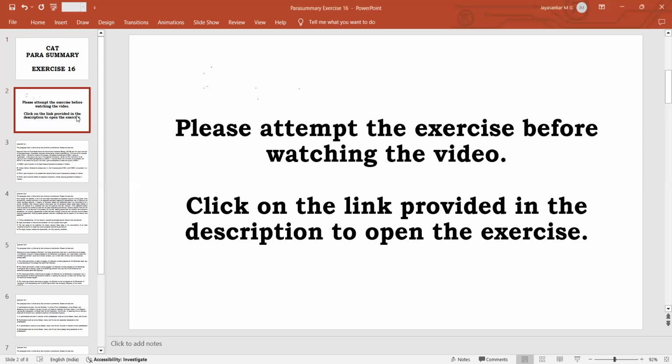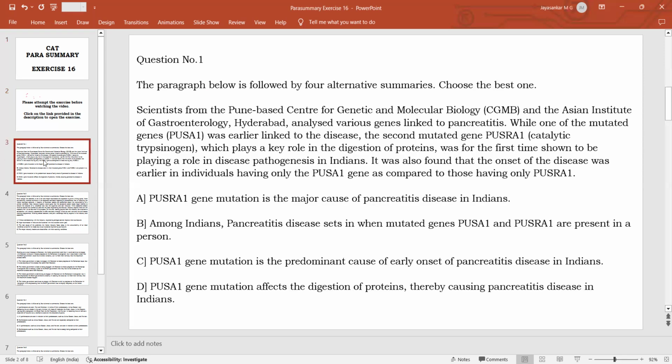So please attempt the exercise first and then watch the video so that your learning becomes perfect and all your doubts are cleared, and whatever learning points are there in this particular exercise are taken by you in the proper sense, so that you can employ these technical learning points properly in your actual exam so that all your questions turn out to be correct and can maximize your score.